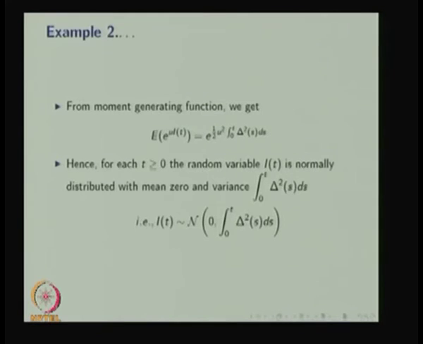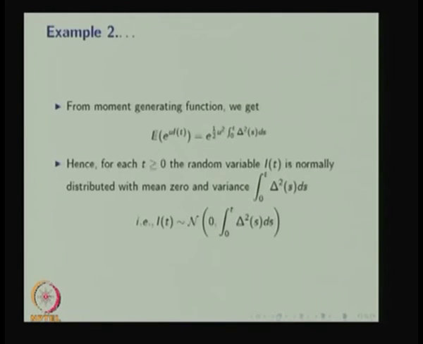So once you are able to find the moment generating function for fixed t, you can compare it with the moment generating function of some standard distribution. Then you can conclude what the distribution of I(t) is. Here the moment generating function is e to the power of one half u squared times the integral from 0 to t of delta squared(s) ds. This is of the form of the moment generating function of a normal distribution.